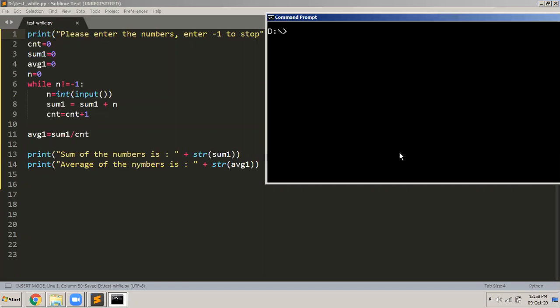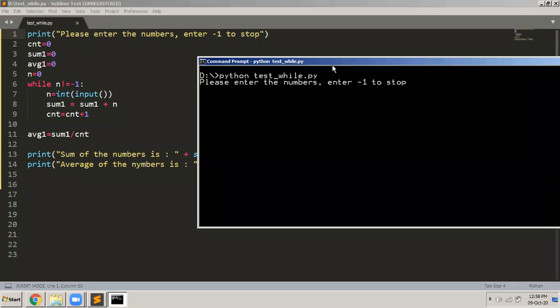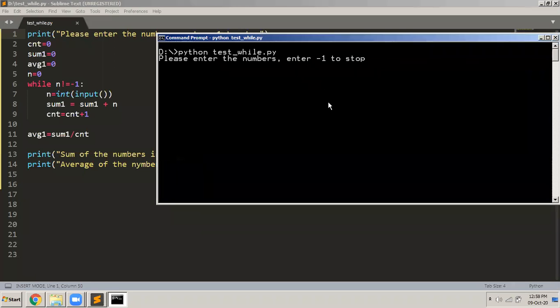So I clear the screen and then I execute this. So I write Python test. So it displays me a message: Please enter the numbers. Enter -1 to stop. Okay, so first I will enter 10, then I will enter 20, then 30, then 40, 50, 60, 70, and keep entering. So it keeps taking it, okay.